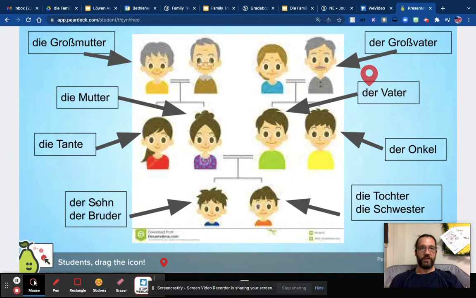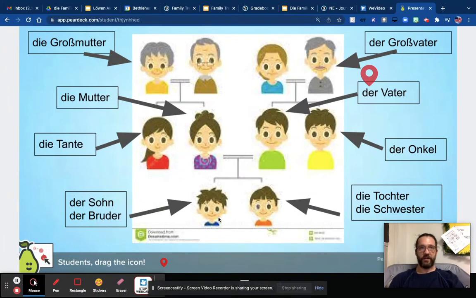And then we can use two words for the children here. Der Sohn, can you guess what that is? Is son. And der Bruder is brother. And over here, die Tochter is daughter. And die Schwester is sister. And you notice the difference between die for the female characters and der, which is the masculine form of the, for the male characters.